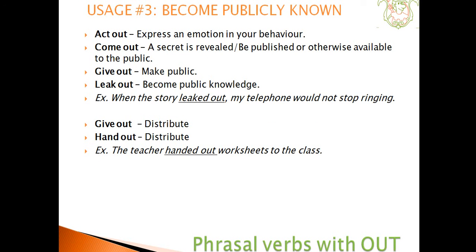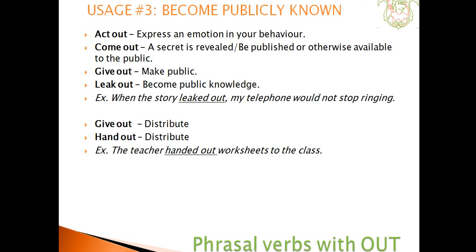Consider a third usage. If information is out, it is said to become publicly known. Act out. Express an emotion in your behaviour. He acted out of self-defence. Come out. A secret is revealed and an item is published. When does their new album come out? Give out. To make public.